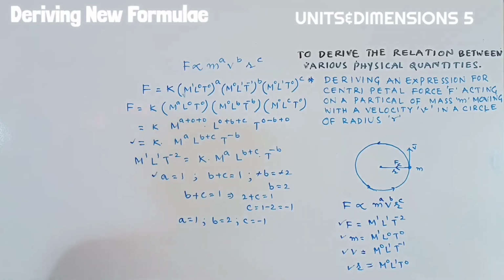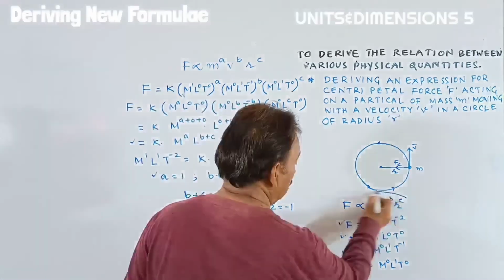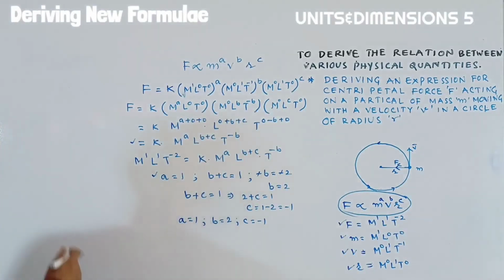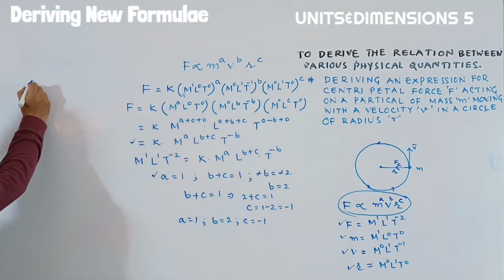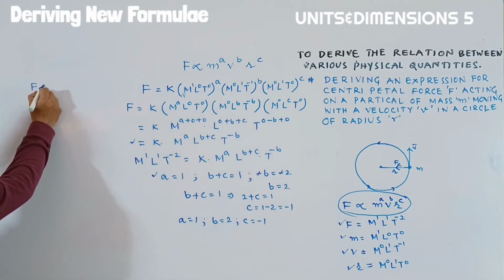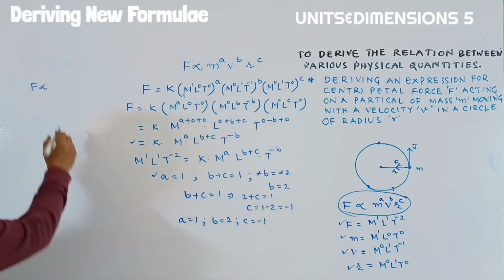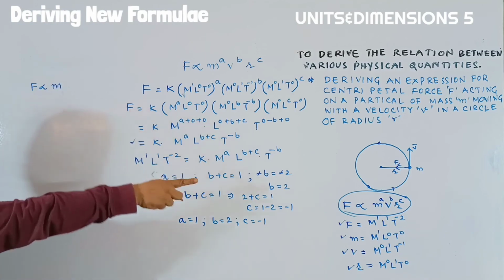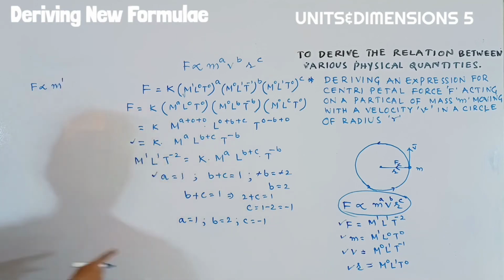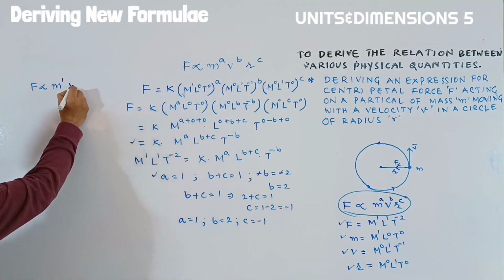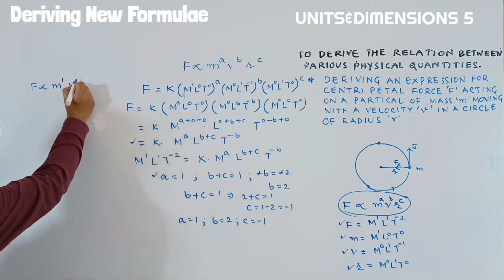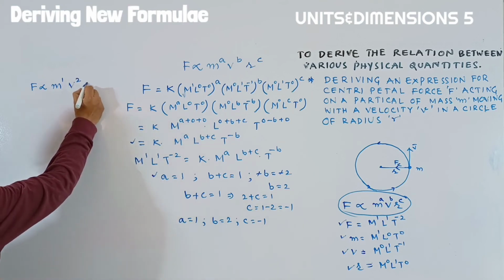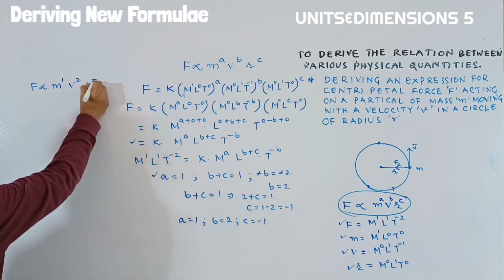Now we are substituting all these values in the given relation. We write F is proportional to M to the power of A, which means M to the power of 1. Second is V to the power of B, B is equal to 2. And R to the power of C, C is equal to minus 1.